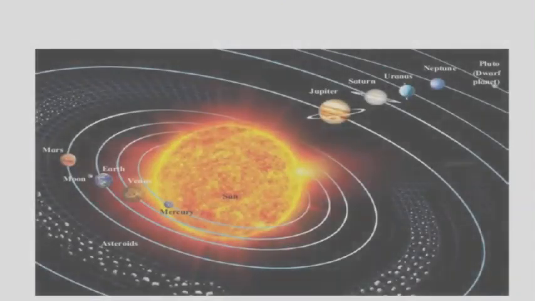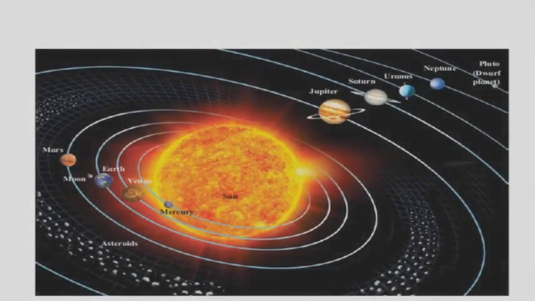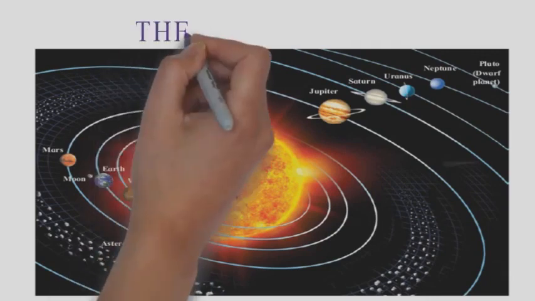Look at this picture of the solar system. In it, you see the sun in the center, the heavenly bodies that revolve around it and their orbits. The planets, satellites, dwarf planets, and asteroids are all a part of the solar system.